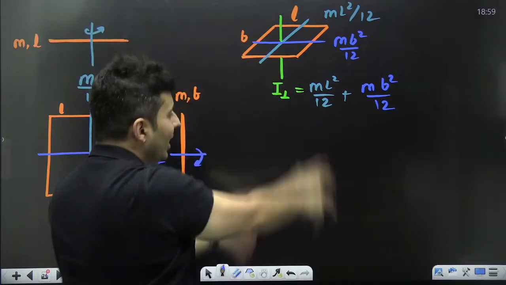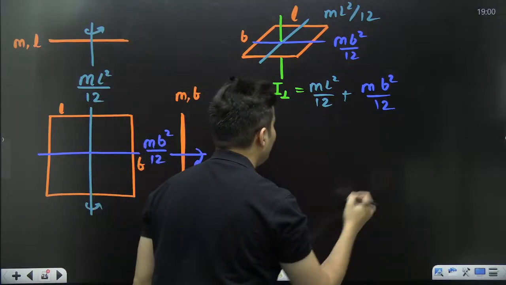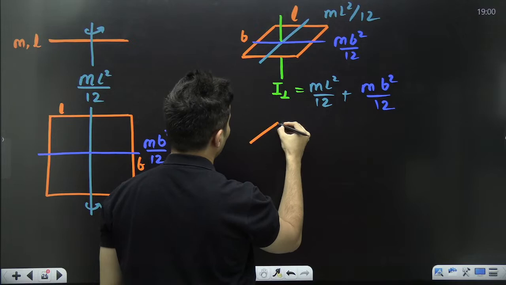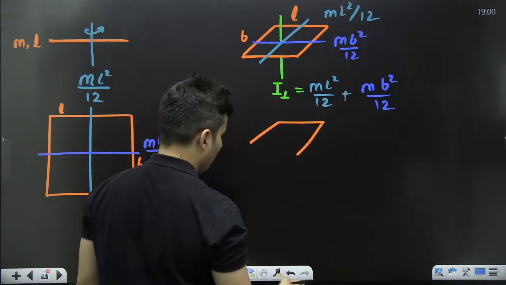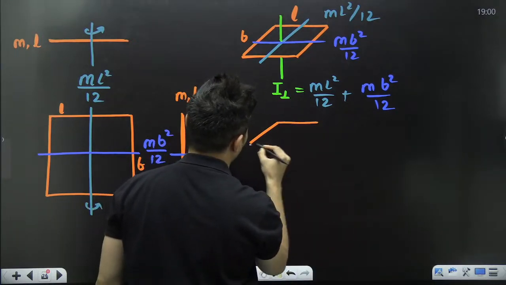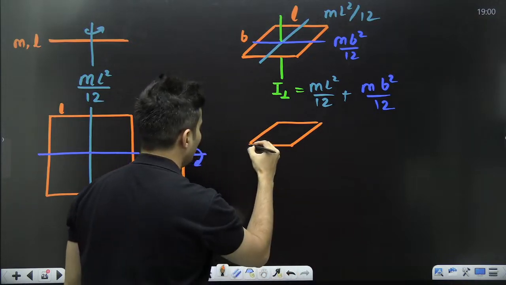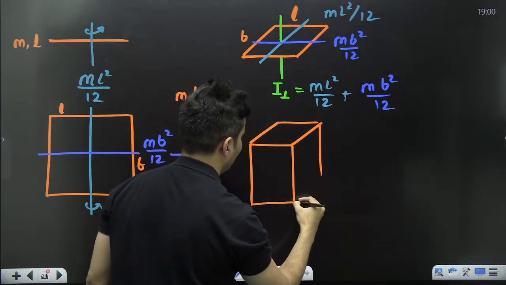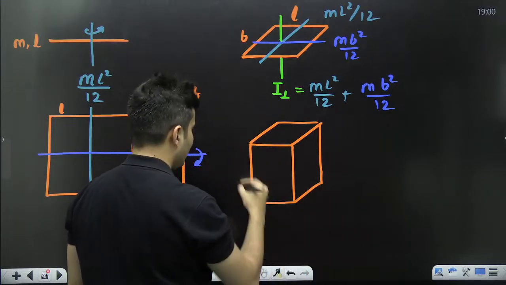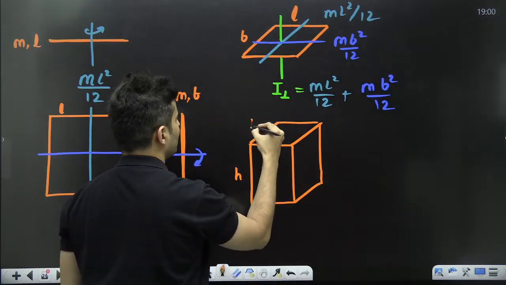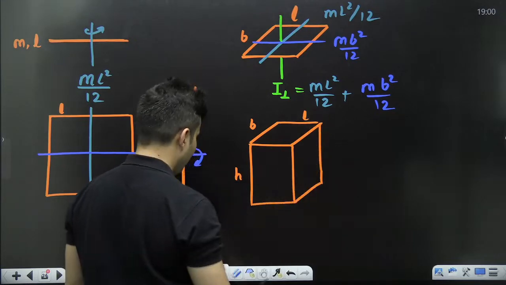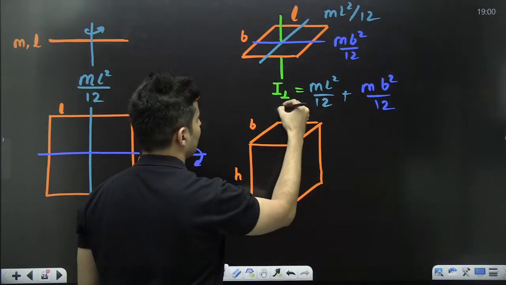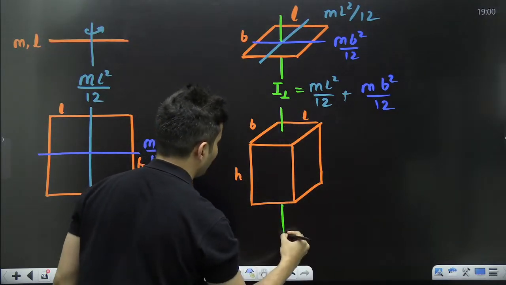I will pull that sheet and make it into a cuboid. Something like this. Look at that. So cool. This is of height h, this is breadth b, this is length l. And this is that central axis that I'm talking about.